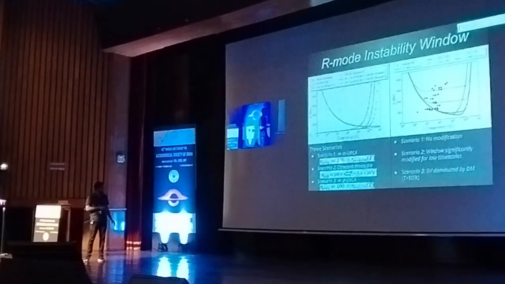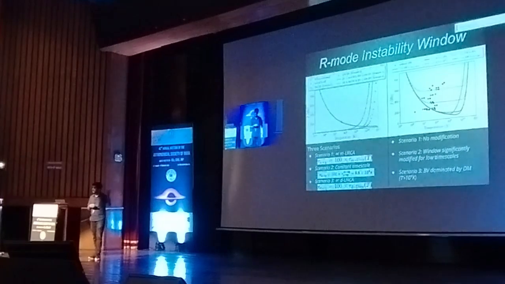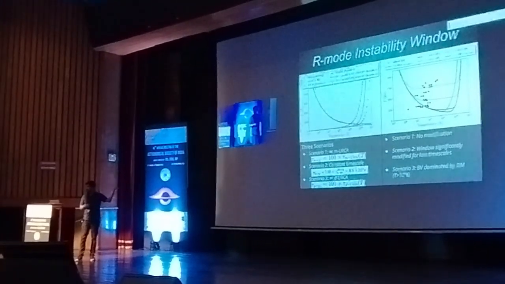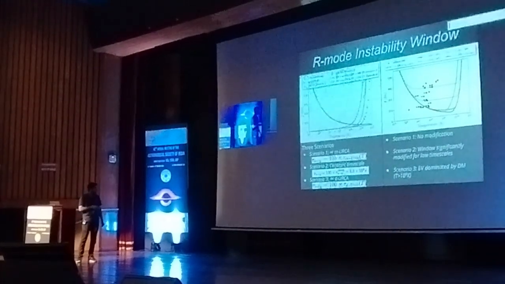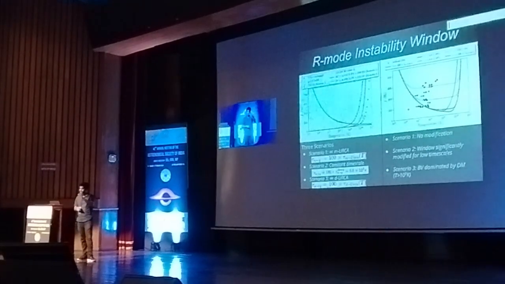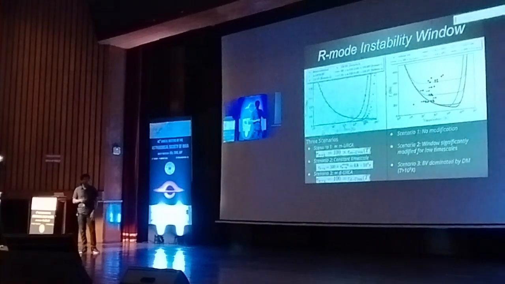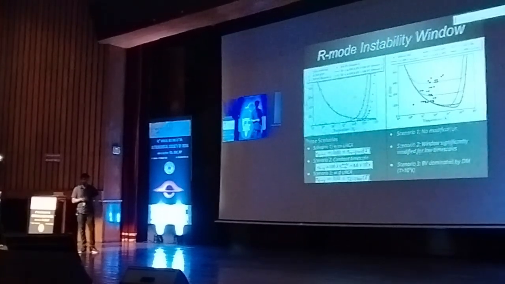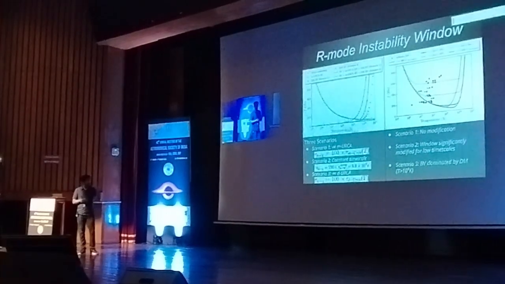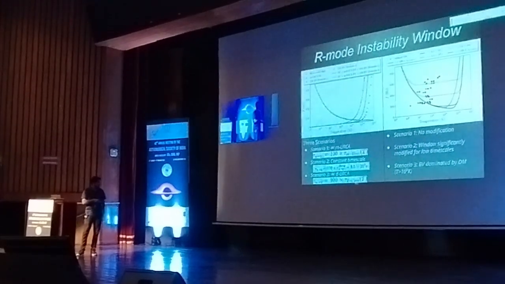So in first case, we take it 100 times. So one constraint we have is that this time scale should be 100 times that of the normal neutron to proton decay that comes from the neutron decay anomaly itself. So in the first case, we do it 100 times the time scale for the modified Urca. The second scenario, we keep the time scale fixed, so it's not dependent on temperature at all. You get to see the general variation for any particular temperature dependence. And in third case, we do it 100 times the direct Urca time scale, because given the number of particles, the temperature dependence, given the phase space considerations, would be closer to that of the direct Urca.